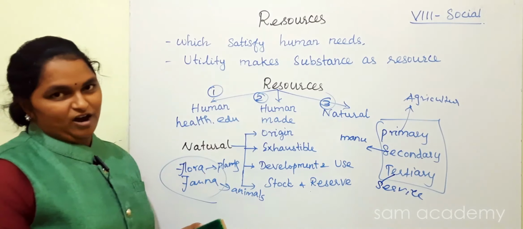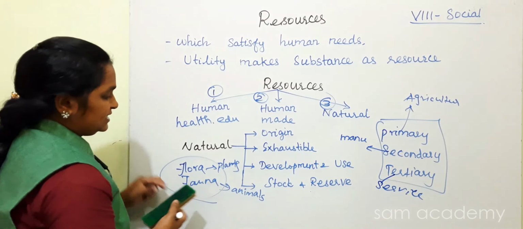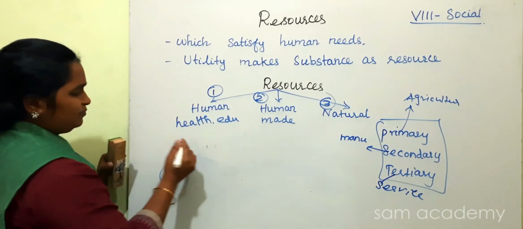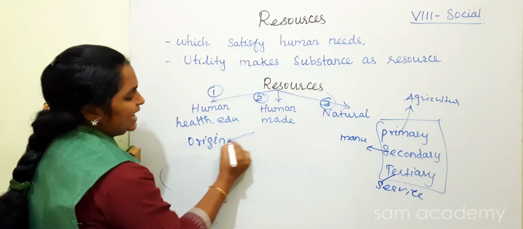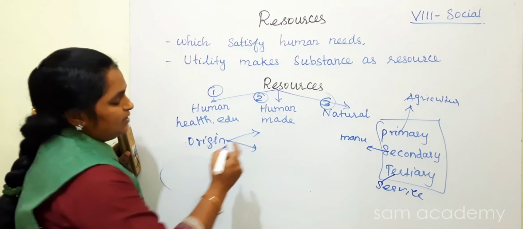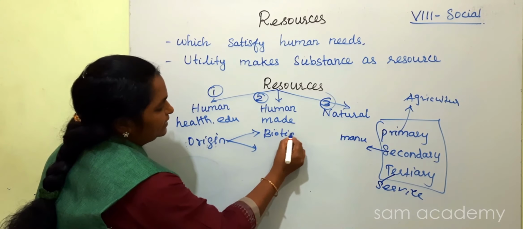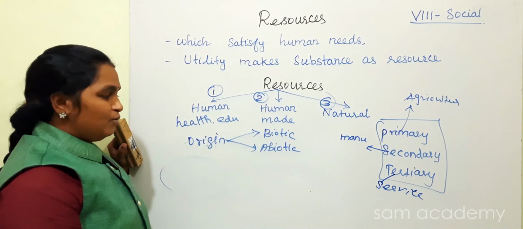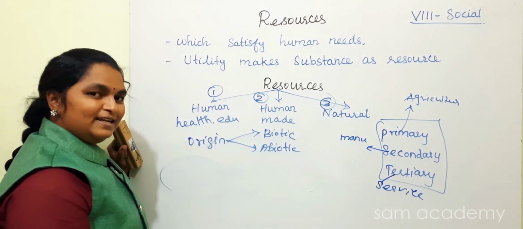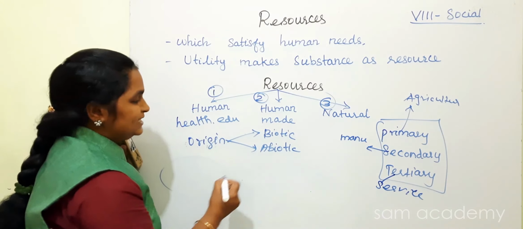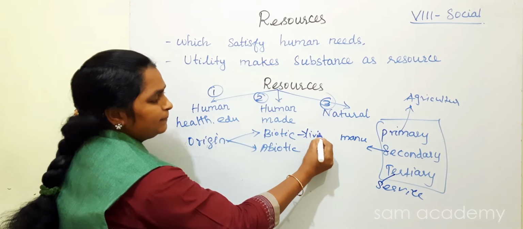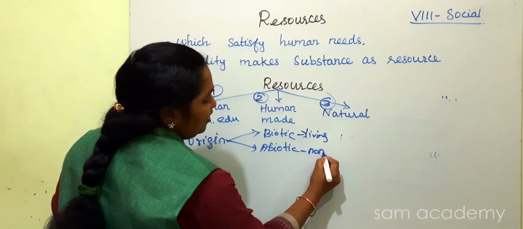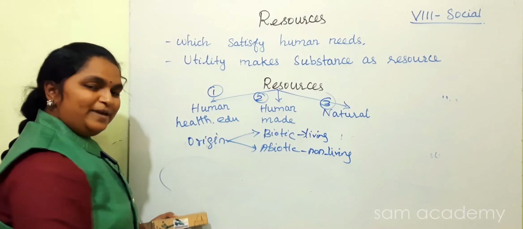Okay, these four methods we will now discuss elaborately. First, we will see based on origin. Based on origin, we will classify and divide it into two: that is biotic and abiotic. What is biotic? What is abiotic? Do you know? Yes, we will see. Biotic means living things. Abiotic means non-living things. Give me an example.